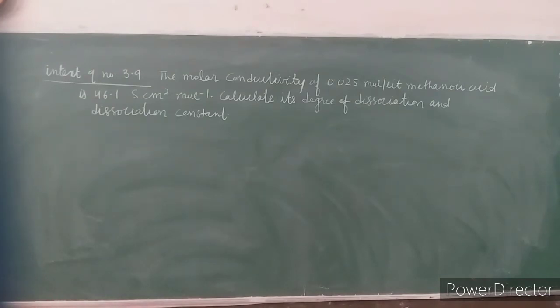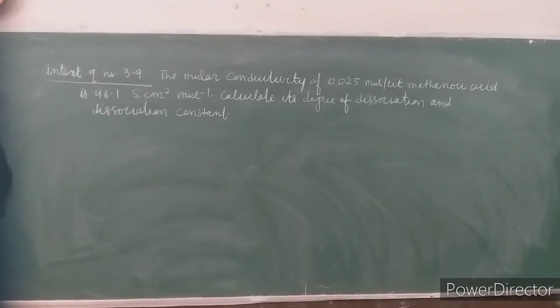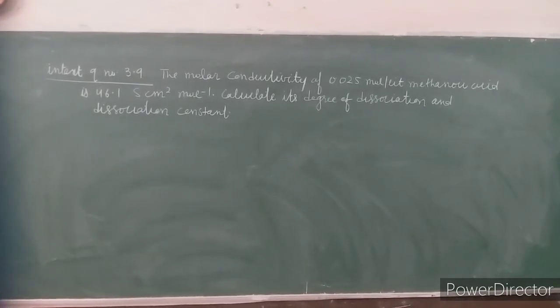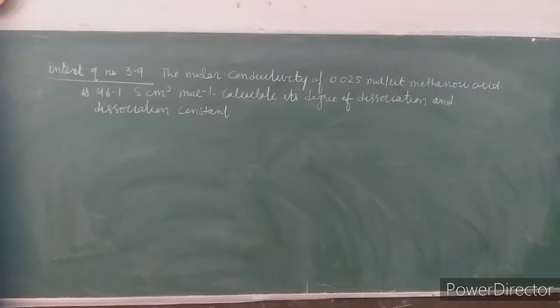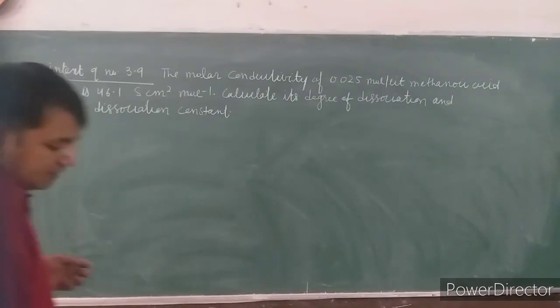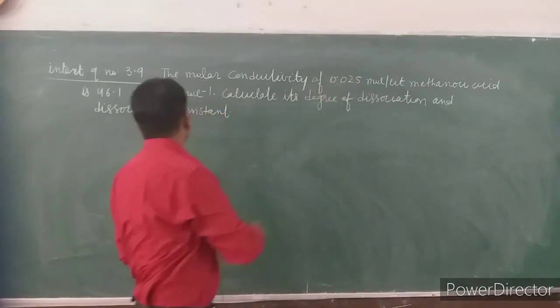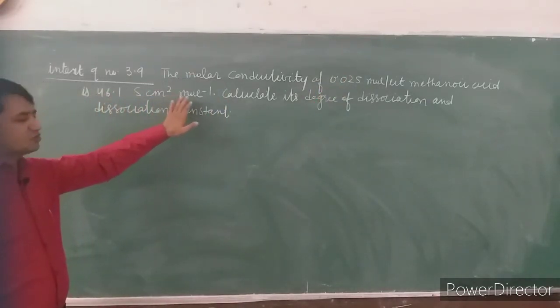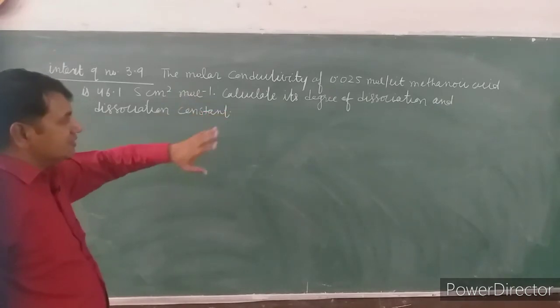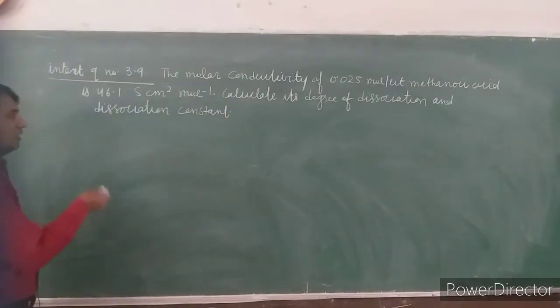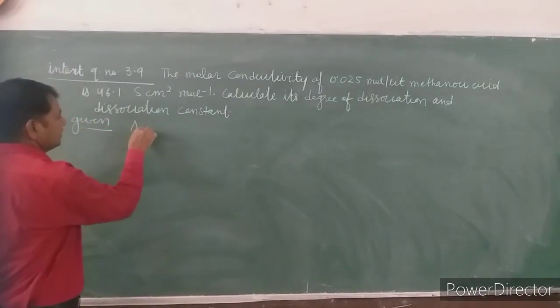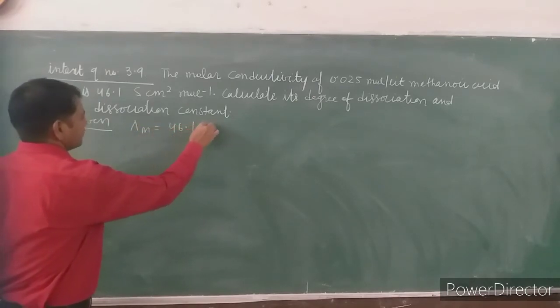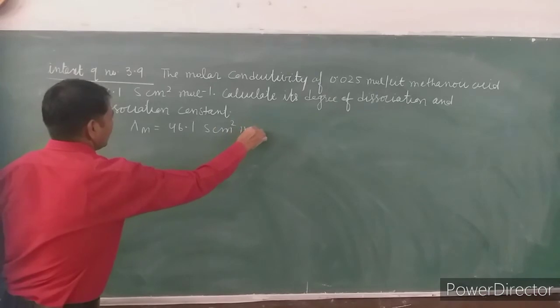I repeat the question. The molar conductivity of 0.025 moles per liter methanoic acid is 46.1 Siemens centimeter square mole inverse. Calculate its degree of dissociation and dissociation constant. As usual, first we have to write what has been given: molar conductivity lambda m is equal to 46.1 Siemens centimeter square mole inverse.